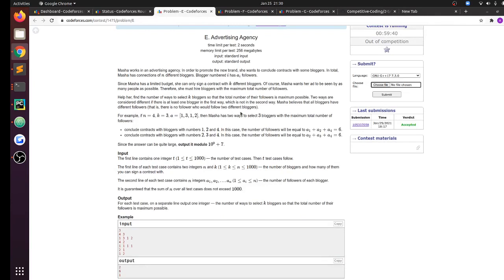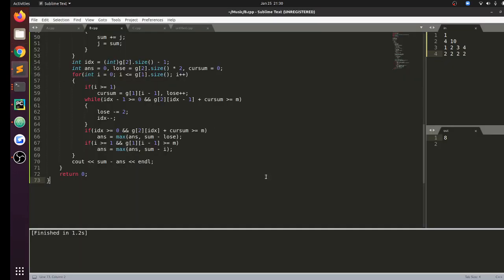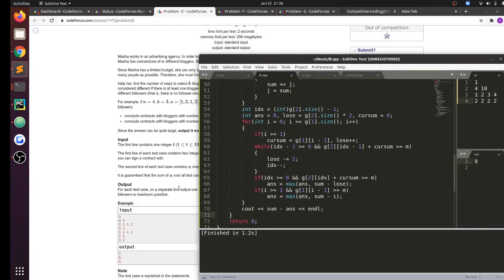So now problem E. Problem E was that we want to sign a contract with K bloggers, and we also have the a_i values corresponding to each blogger. So basically we want to remove the K largest values, and we want to find the number of ways to do that. Again, this was a very simple implementation question. Obviously we would always remove the K largest values, but consider the kth largest value, right?